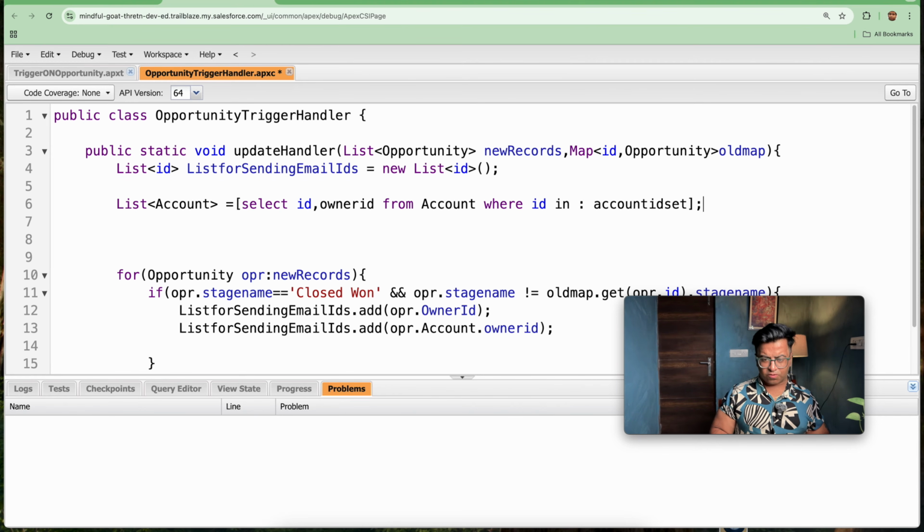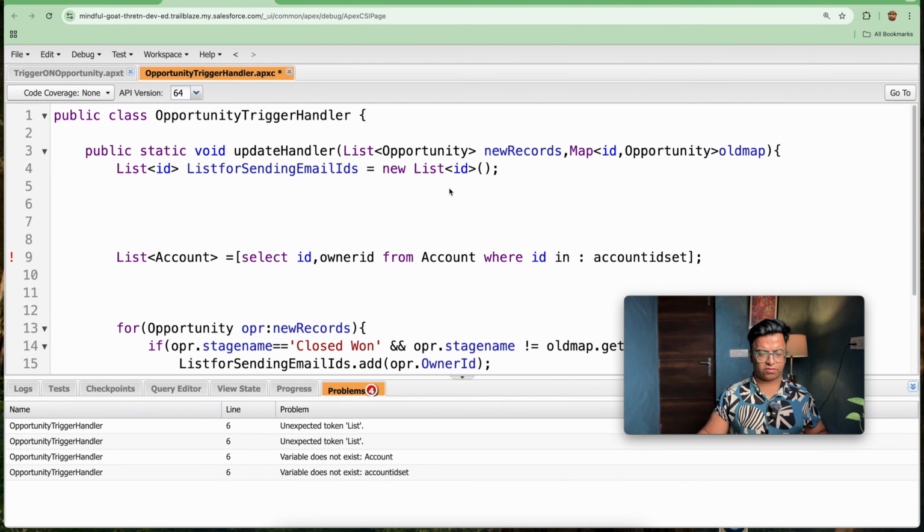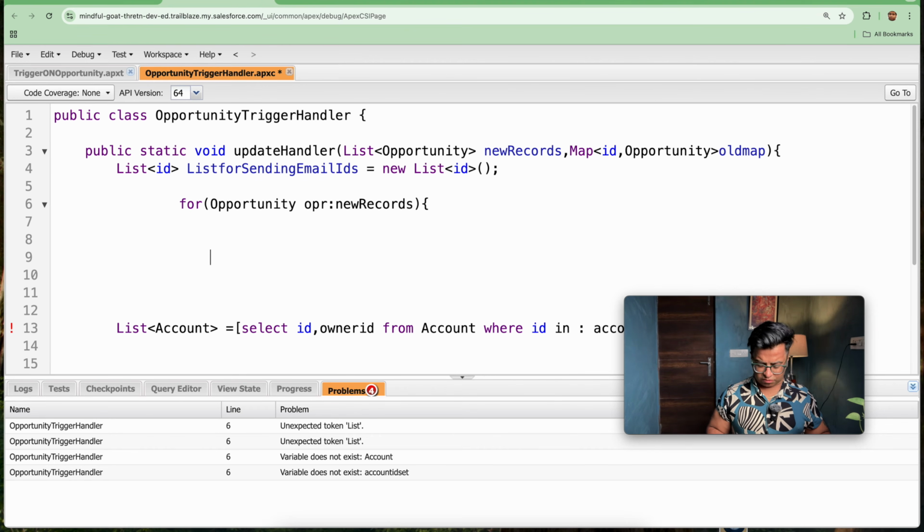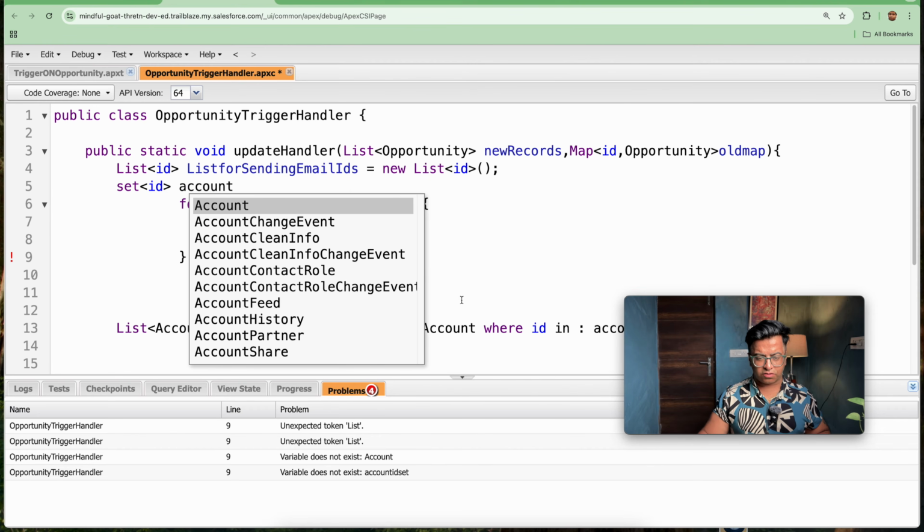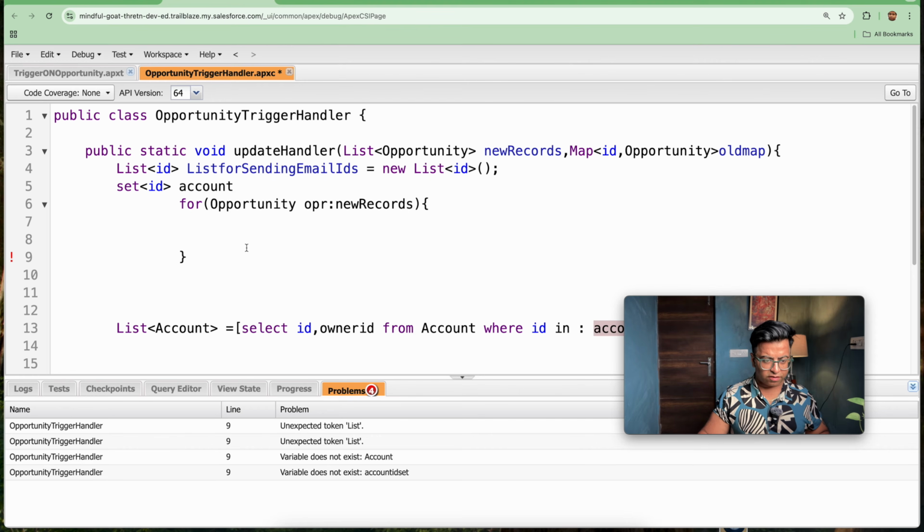So from where will I be creating this account ID? I'm just going backward this time. So we need to fetch the account IDs from opportunity, and further we need to use them in this query. So let's copy these lines once again. We will be iterating over these lines once again in order to get the account ID. So I will be creating a set of account ID, that is account ID set. So let's copy this name so that there is no confusion. Account ID set is equal to new set of ID.